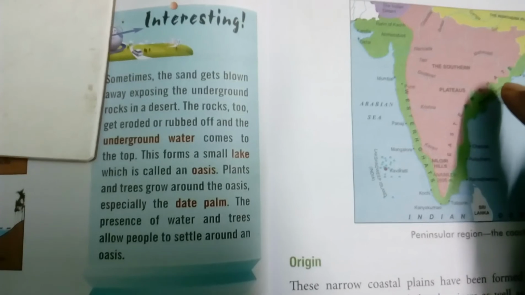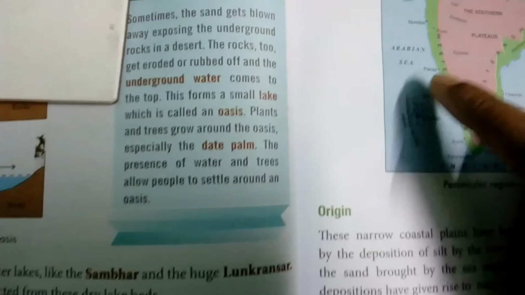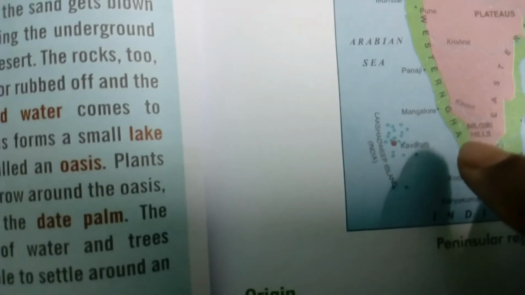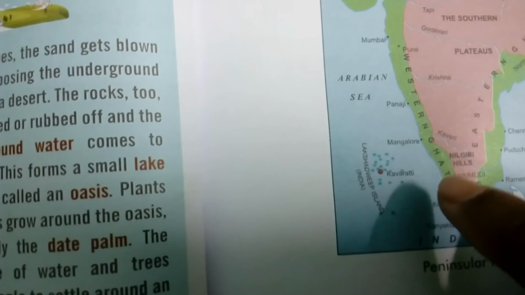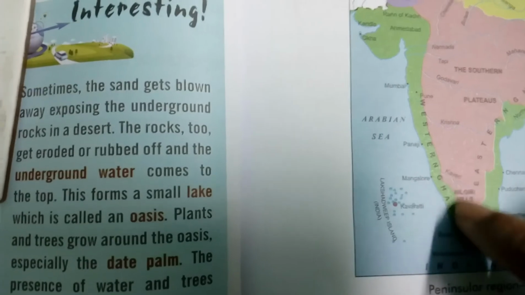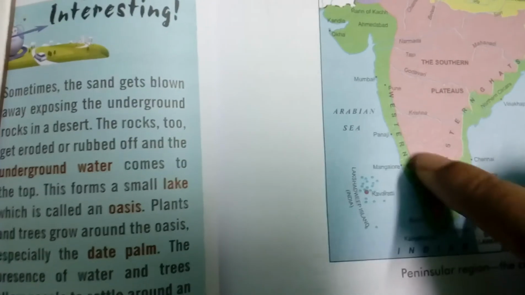And in the western coastal plain, here is the Konkan and here is the Malabar coast.